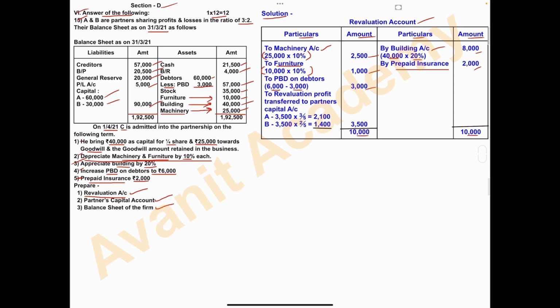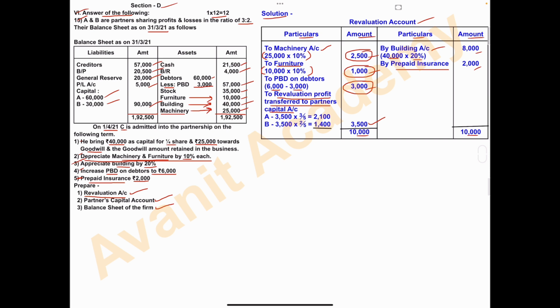From this 10,000, minus 2,500. Next minus 1,000. Next 3,000. Okay, from 10,000 minus 2,500 minus 1,000 and minus 3,000. What is the difference amount? 3,500. What is this? This is the revaluation profit. And this revaluation profit is to be distributed to partners capital account. So right here, to revaluation profit transferred to partners capital account.